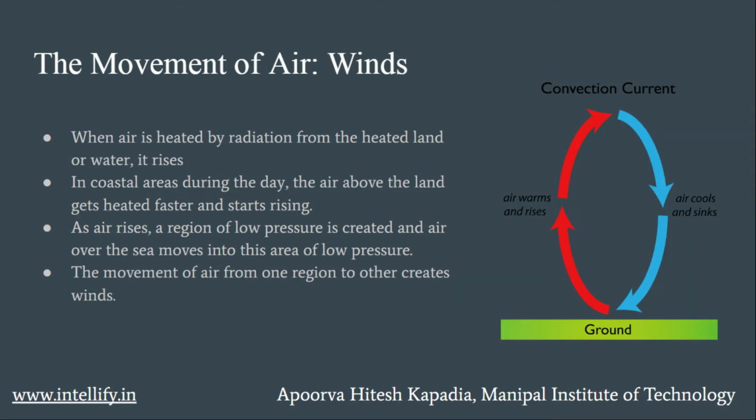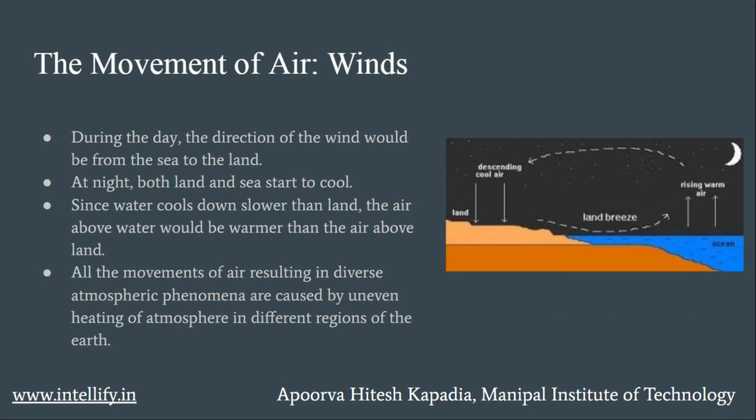When the air is heated by radiation from the heated land or water, it rises. In coastal areas, during the day, the air above the land gets heated faster and starts to rise. As the air goes higher in the atmosphere, it starts to cool and get more dense. So the cool air sinks, and the movement of air from one region to another creates winds. During the day, the direction of the wind would be from sea to land.